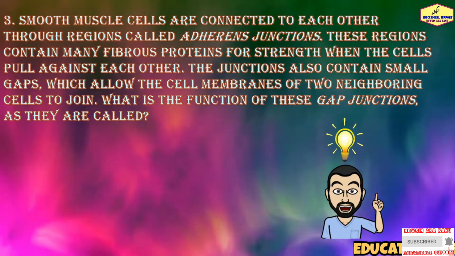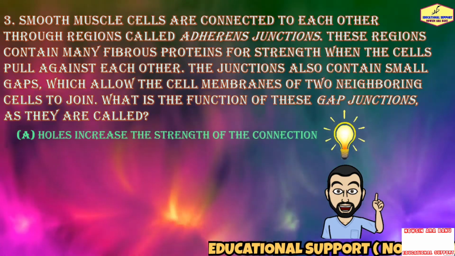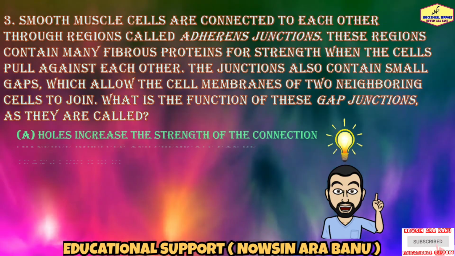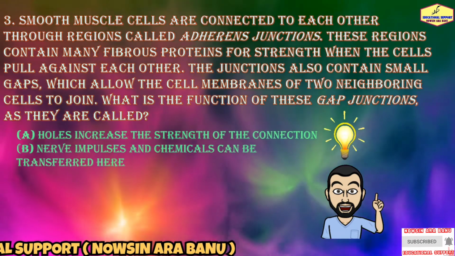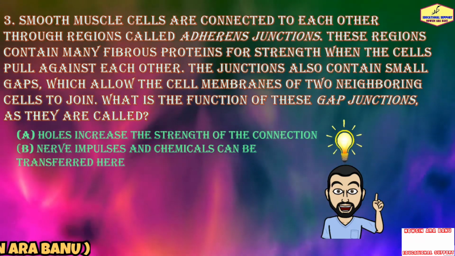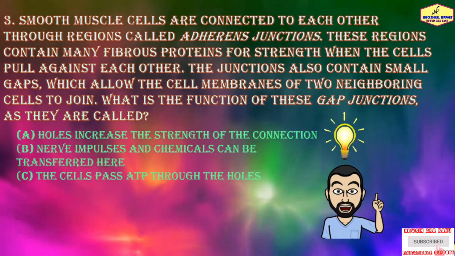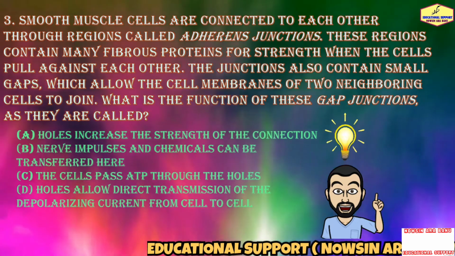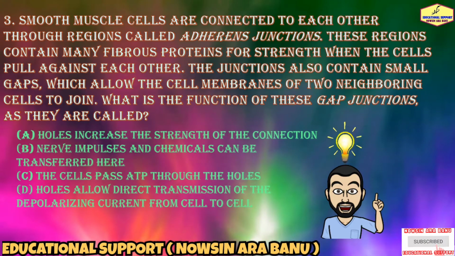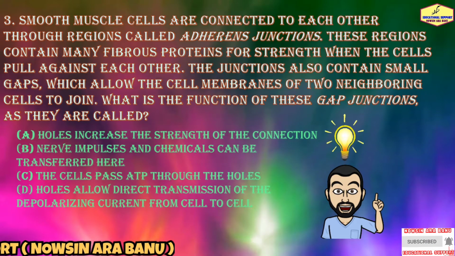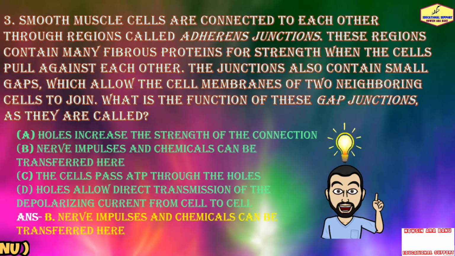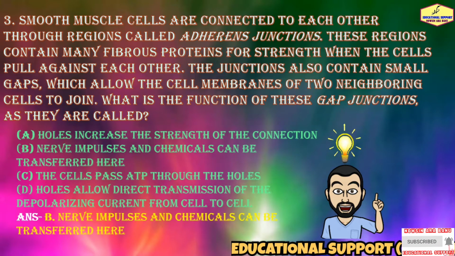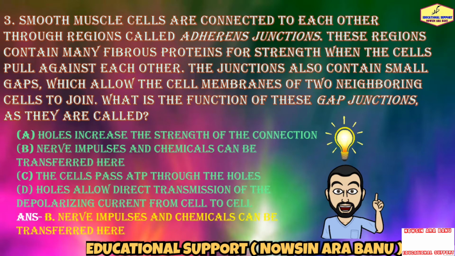The options are: holes increase the strength of the connection; nerve impulses and chemicals can be transferred here; the cells pass ATP through the holes; holes allow direct transmission of the depolarizing current from cell to cell. So the answer is nerve impulses and chemicals can be transferred here.